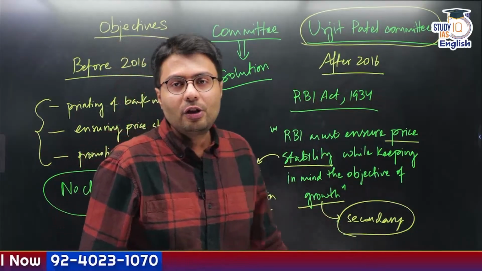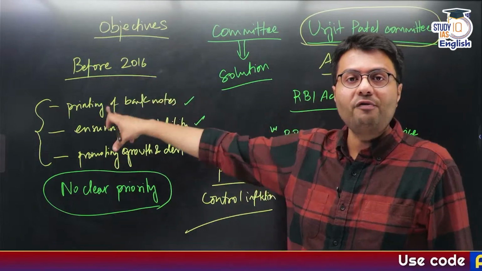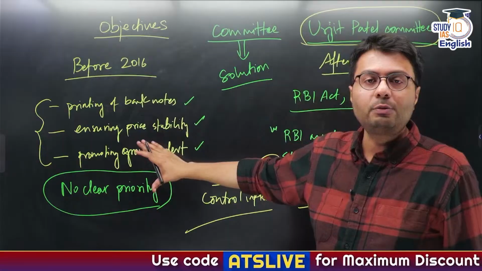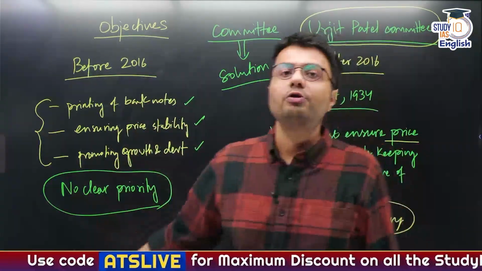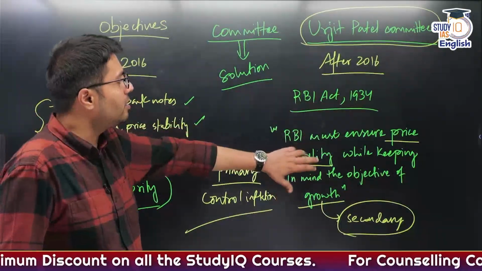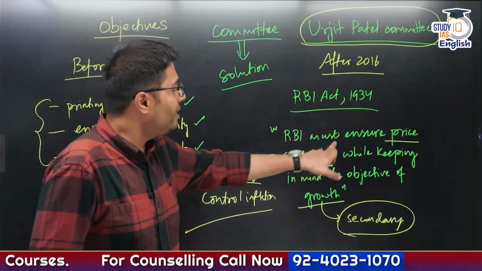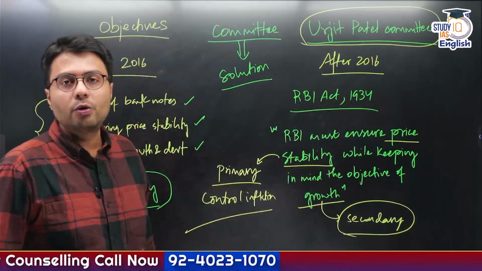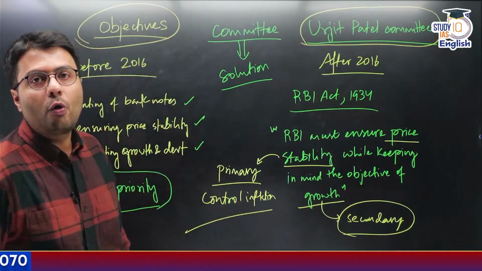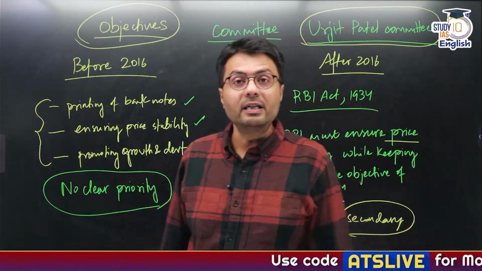Got this? So the problem that the government and RBI faced before 2016 was that RBI was not able to understand what its priority is. And this solution was made by amending the RBI Act, by introducing this line which states that RBI must ensure price stability while keeping in mind the objective of growth. Understood? So this is how the objectives of RBI have evolved, before 2016 and after 2016.